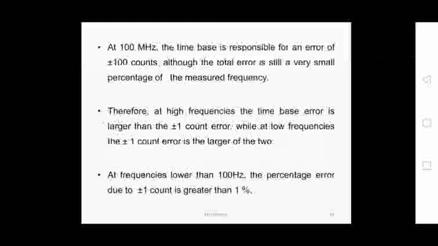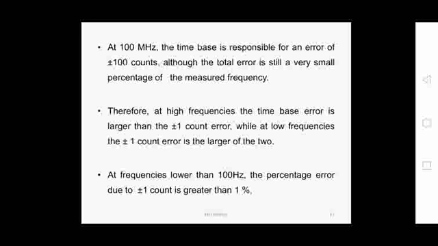The percentage of error due to the plus or minus 1 count is greater than 1% at lower frequency, but at higher frequency the time base error is larger than the plus or minus 1 count error. At low frequency, the plus or minus 1 count error is larger than the time base error. At high frequencies the total error is a very small percentage of the measured frequency.